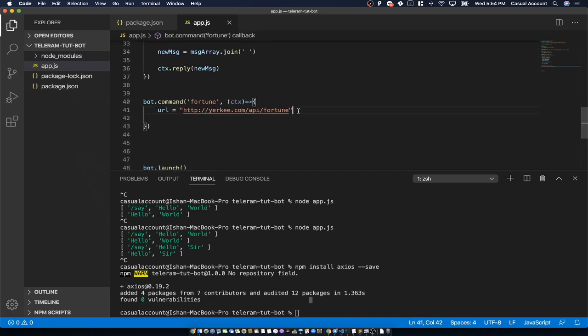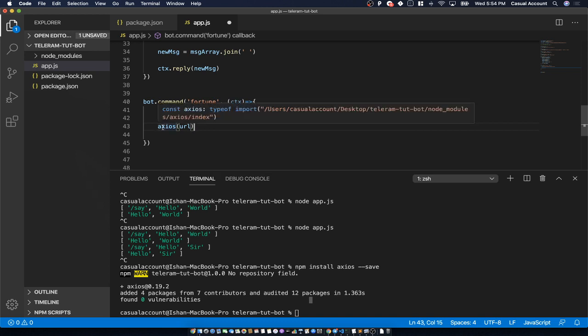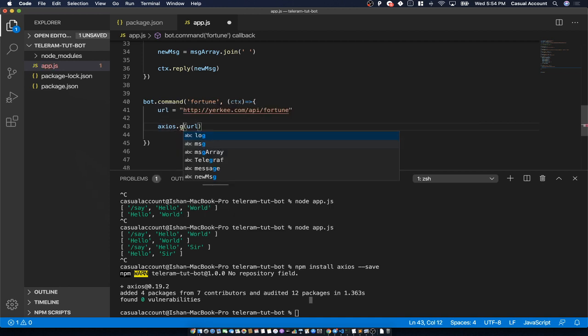Now how to use this library? Okay, it's very simple. What you have to do is you just have to say Axios, then you have to pass in the URL. So Axios, then the URL. Okay, so what's the time? It's 5:54. Yeah, we have got 6 minutes, and we'll be able to finish this application by that time. Let's go ahead. So Axios, with that URL, sorry, dot get, and then that URL.